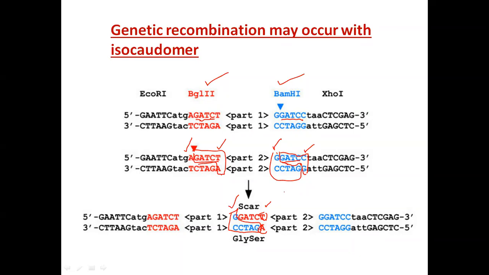But there is a mutation. So there may be a change of amino acid sequence, and you will have genetic or protein engineering. So isocaudomers.